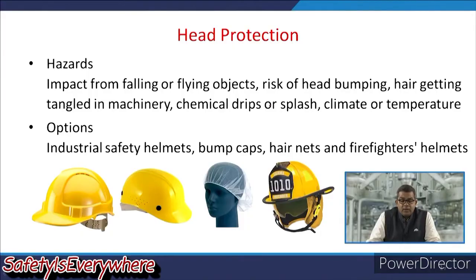Now, the head is a very sensitive part, you can say the control panel of your entire body. So, if anything takes place, then definitely it may lead to injury, occupational injury, even fatality, and sometimes it may create a further problem like paralysis, etc.